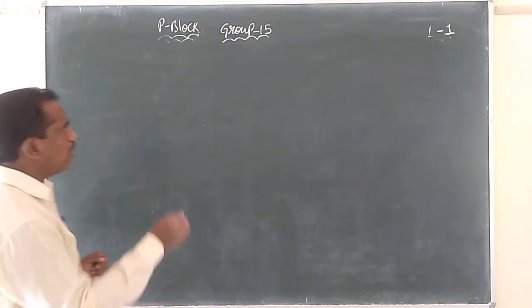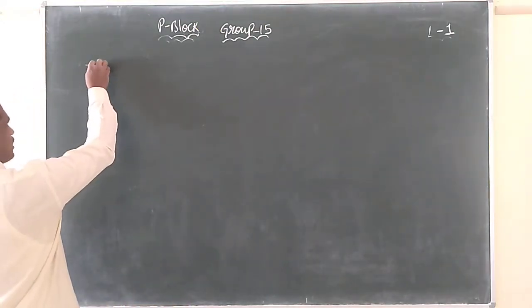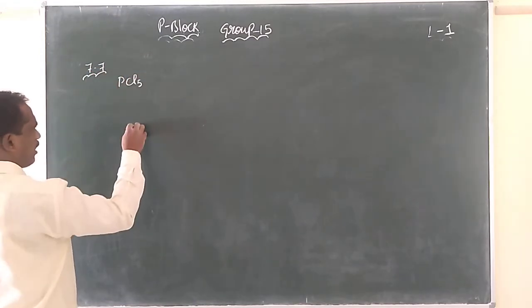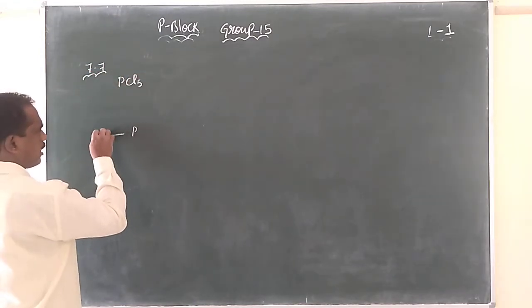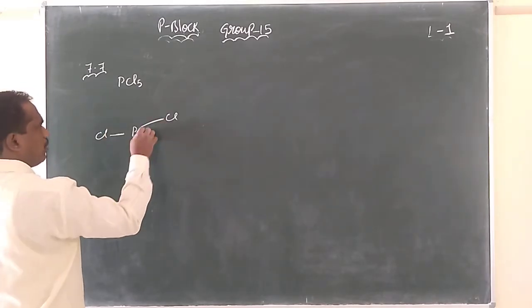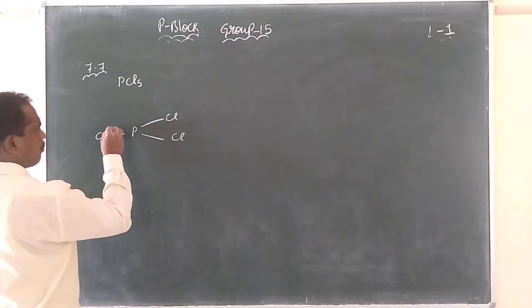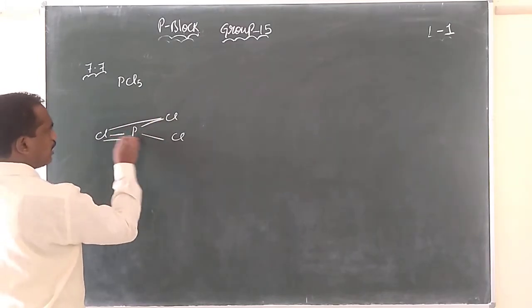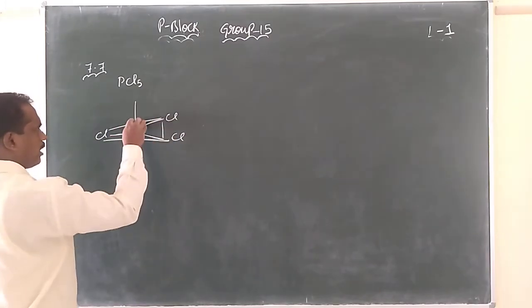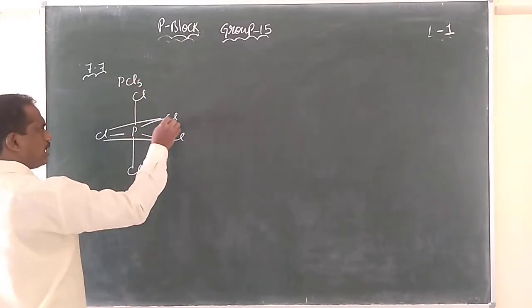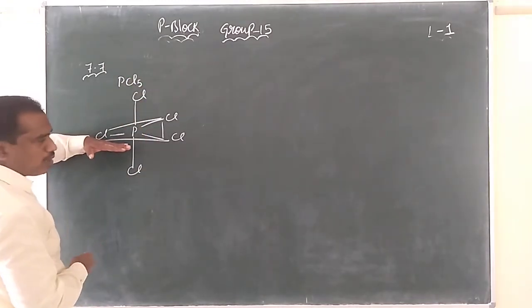Now coming to the phosphorus pentahalides, PCl5. Its structure is very important, children. It is a trigonal bipyramidal structure. These are the axial chlorines and these are the equatorial chlorines.